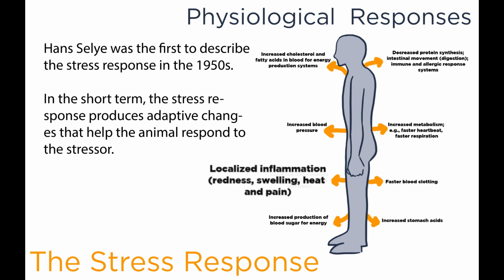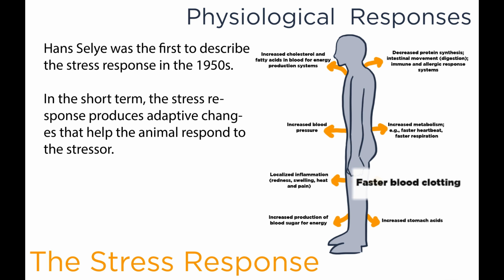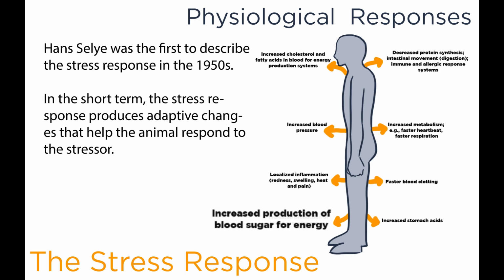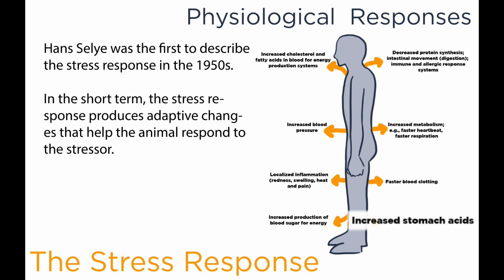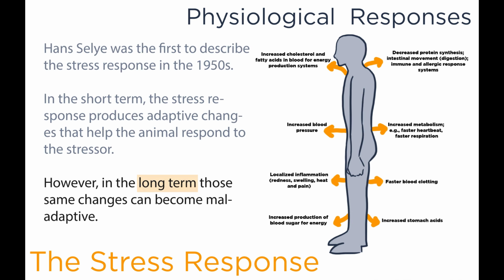You would see localized inflammation, such as redness, swelling, heat, and pain. You might see faster blood clotting. You might see increased production of blood sugar for energy, and you might see increased stomach acids. However, in the long term, the changes that Selye described can become maladaptive.